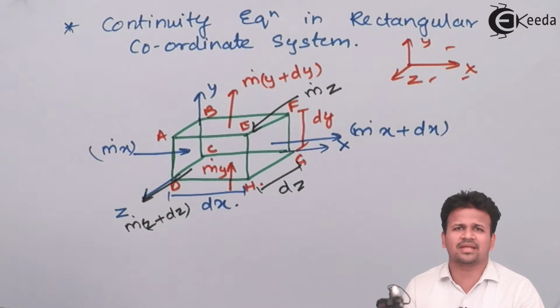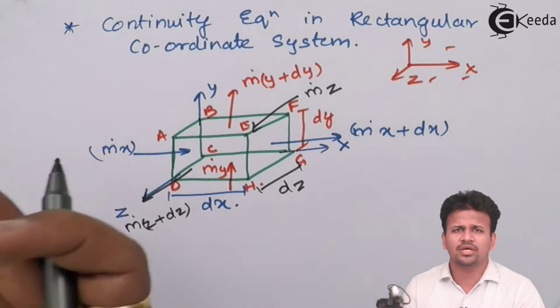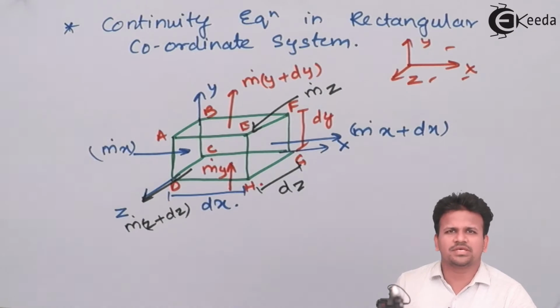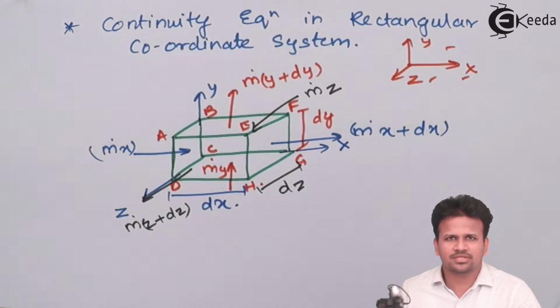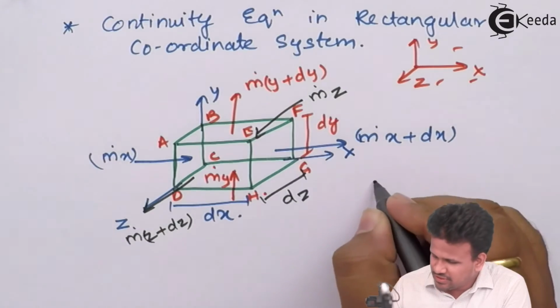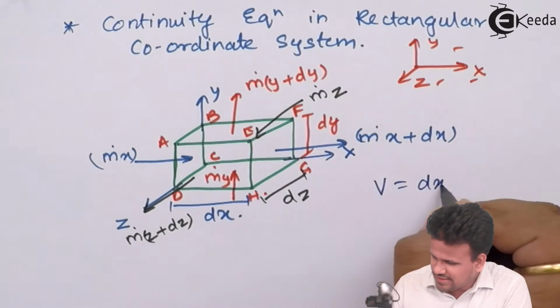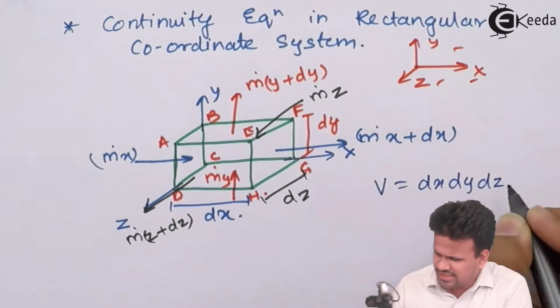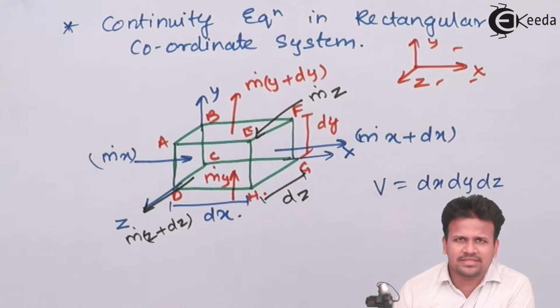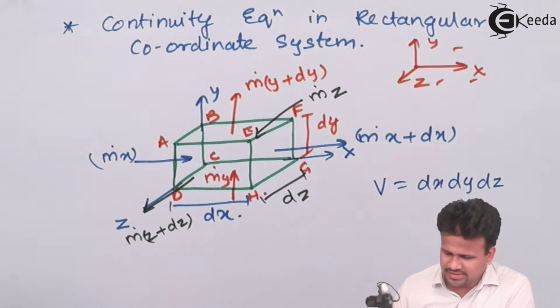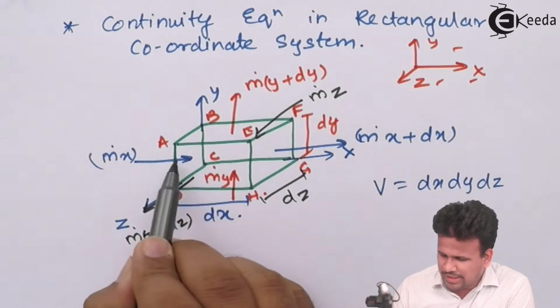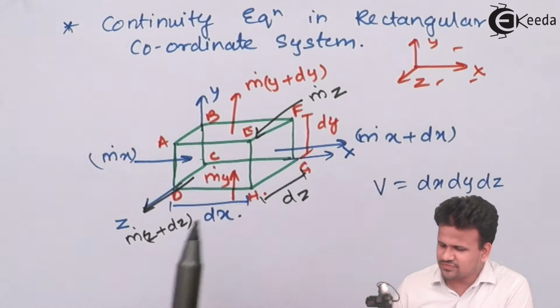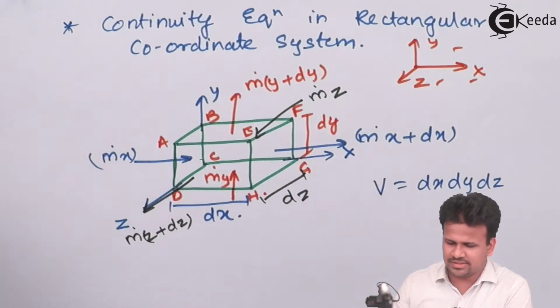That means the total amount of mass in the universe or this system remains constant. So over here the volume is equal to dx into dy into dz, that is the volume of the entire system. Now let us see what is the mass flow rate along the x direction and what is the mass flow rate leaving along the x direction.